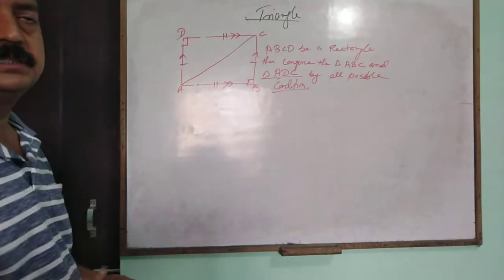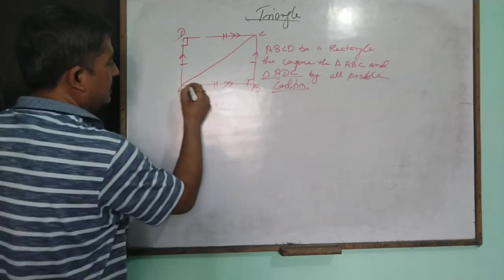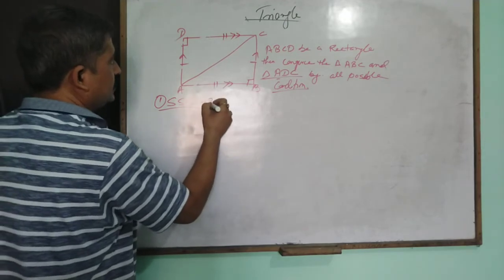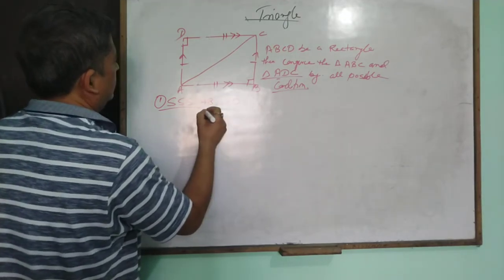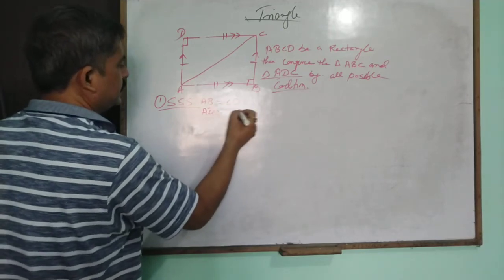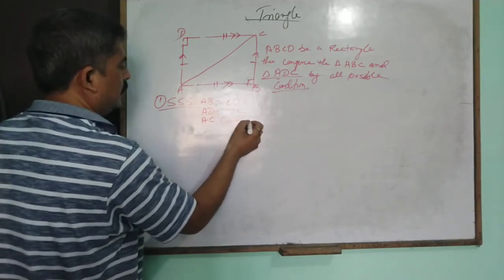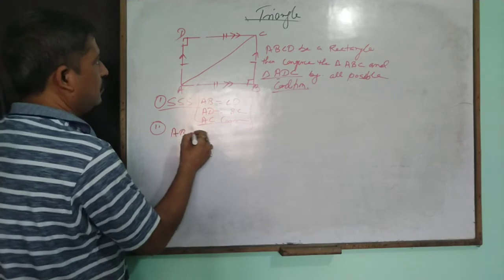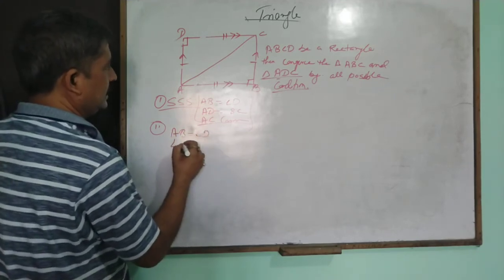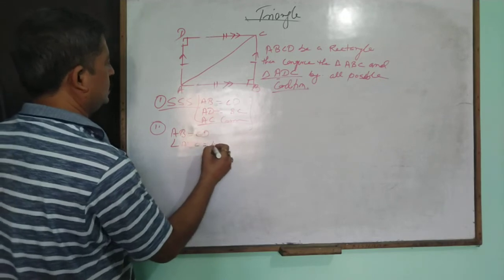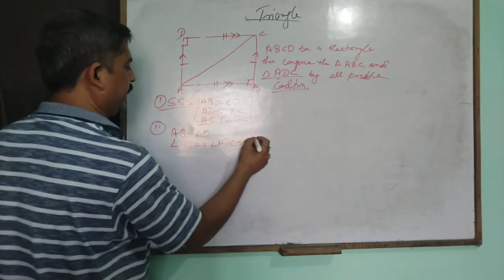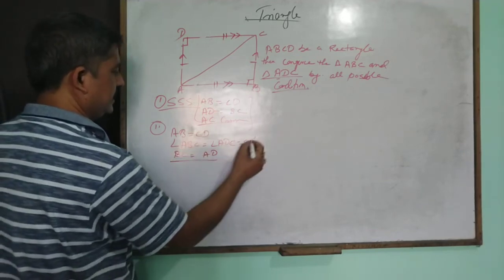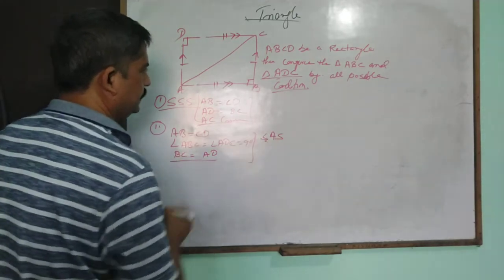So what is the possibility, or how do we solve it? First of all, in the triangles, all the sides are equal. The first condition is SSS: AB equals CD, AD equals BC, and AC is common. The second condition: AB equals CD, angle ABC equals angle ADC equals 90 degrees, and BC equals AD. That is side angle side.